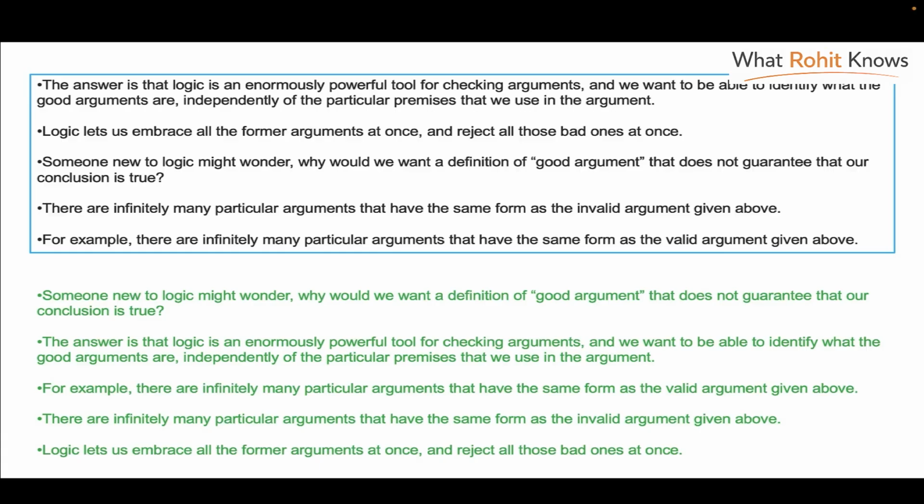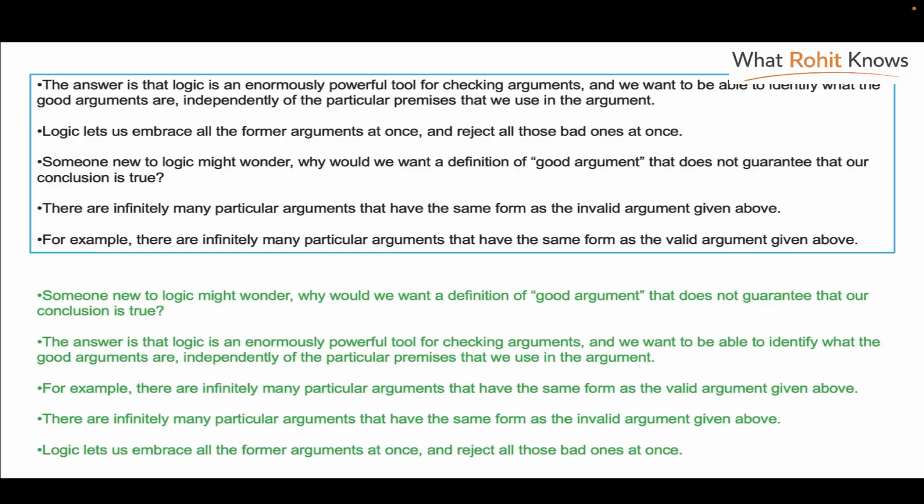After that, since you've given an answer, you can give an example. So that's why we have the sentence with, for example, there are infinitely many particular arguments that have the same form as the valid argument given above. Now, there are two sentences left, and you can see there's one about invalid argument. So it sort of matches with the previous sentence. In the previous, we say there are infinitely many particular arguments that have the same form as the valid argument. And similarly, there are infinitely many particular arguments that have the same form as the invalid argument.